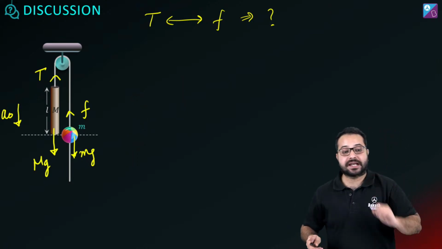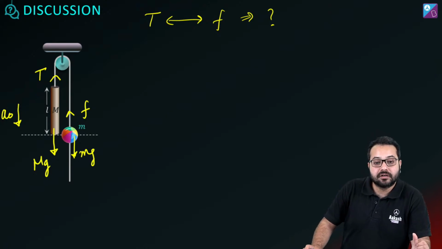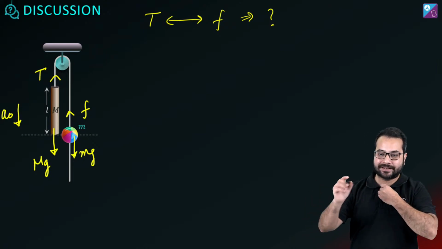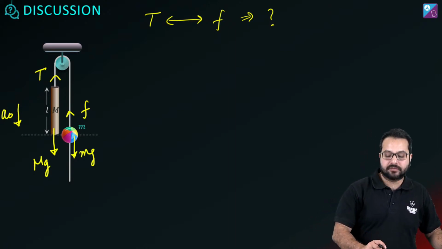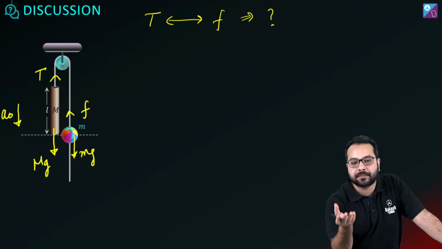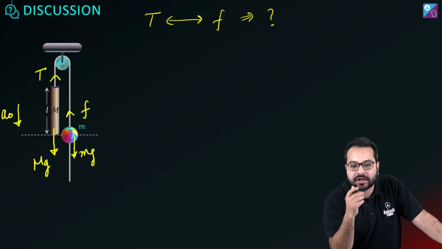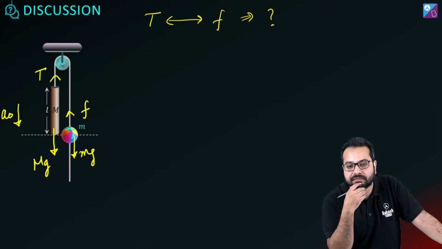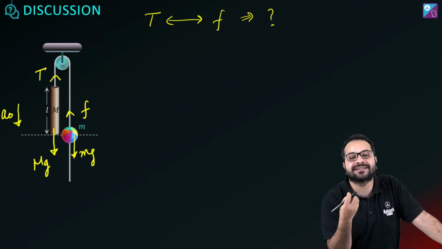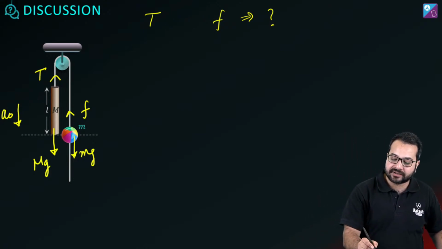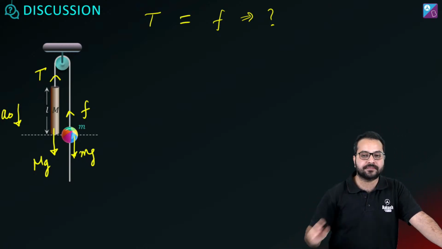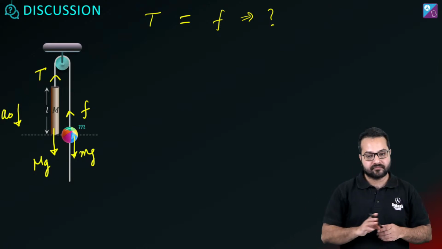Yes, Swastika is absolutely right. Oh, are you telling me or asking me, Swastika? I thought that T and F are same. Yes, T and F will be same. What is F? F is the friction applied by the string on the mass. Who is applying this friction? The friction is the force applied by the thread on the mass. And the force applied by the thread is called tension itself. So the tension and the friction are the same in this case. Whatever is the friction will be the tension in the string. Is this clear?